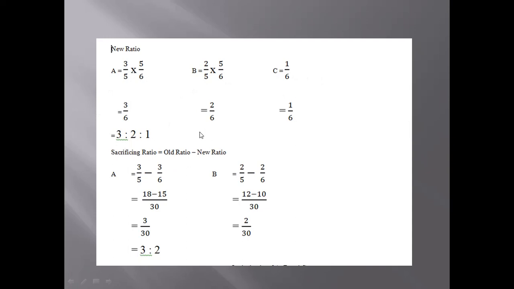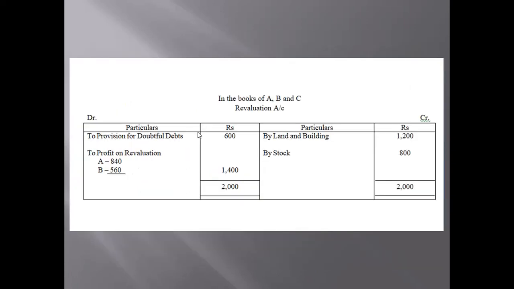After calculating the new ratio, we can calculate the sacrificing ratio using the formula. You can know already by looking at this, but I think you must have learned by now. Let us move on to revaluation account. This is a very simple question, unlike question number 46 and 47.